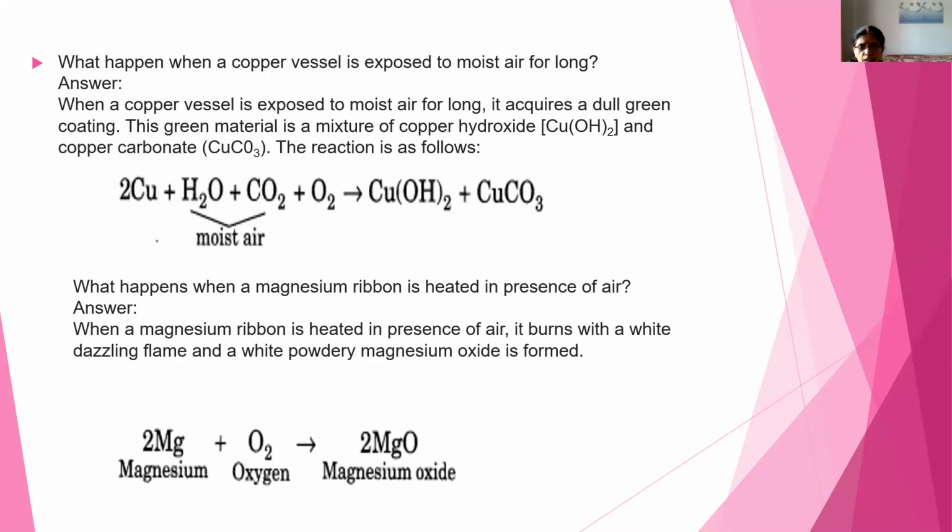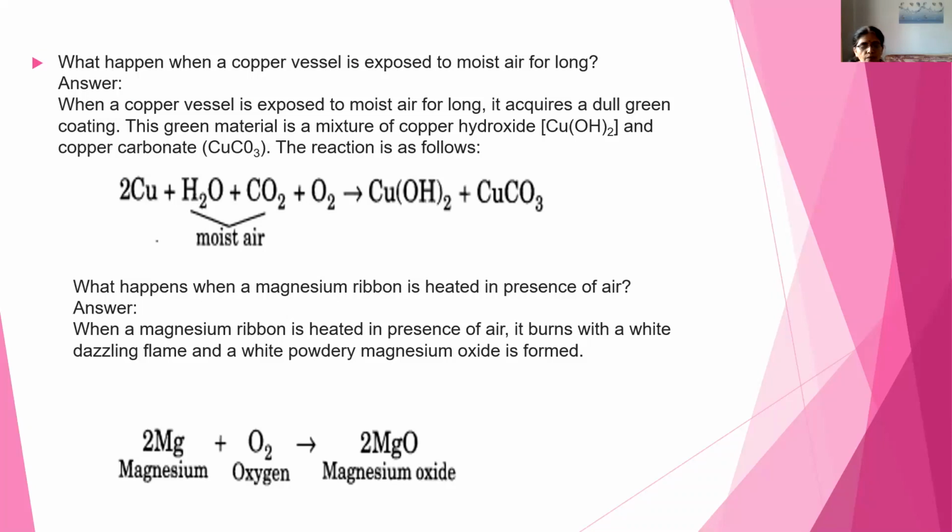When iron is exposed to moist air, it reacts with water and oxygen present in the air and it forms iron oxide, which is nothing but what we call rust. The same way, copper, when it is exposed to moist air, it reacts with water, carbon dioxide and oxygen and it forms a mixture of copper hydroxide and copper carbonate, which forms a green color coating on copper vessels.